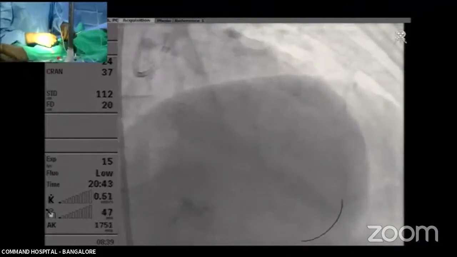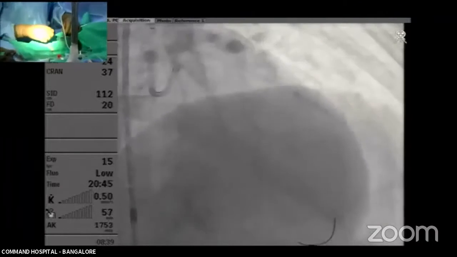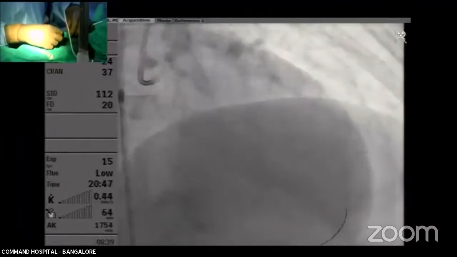Our heparin is complete. Excellent. Very nice. Just keep a track of the time, please.